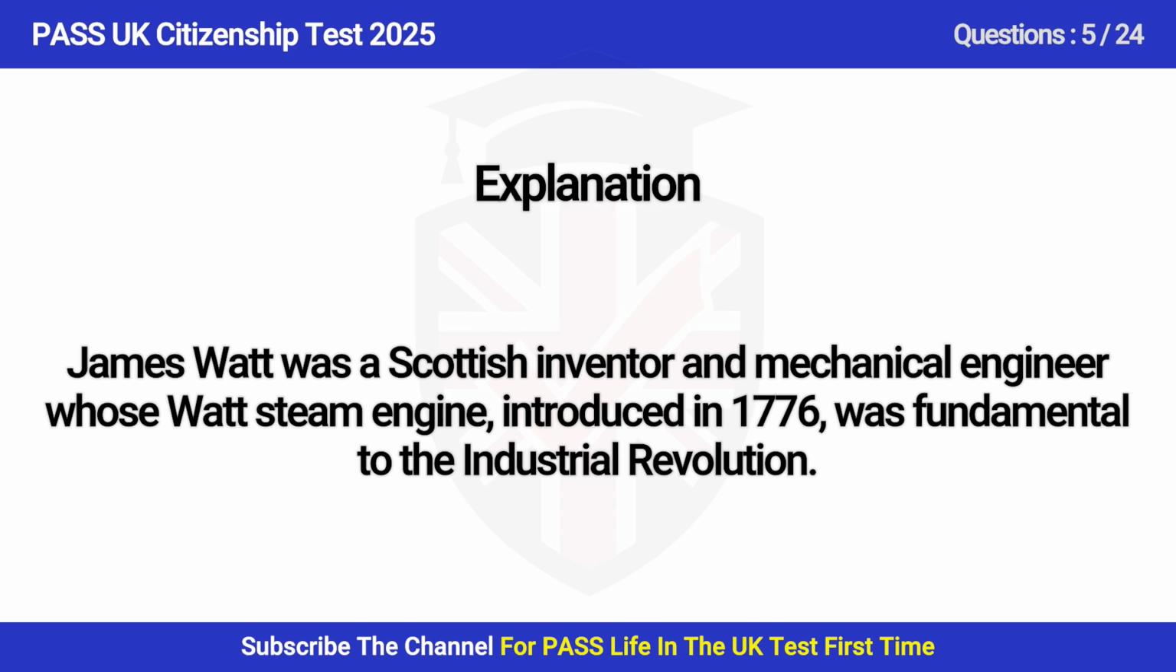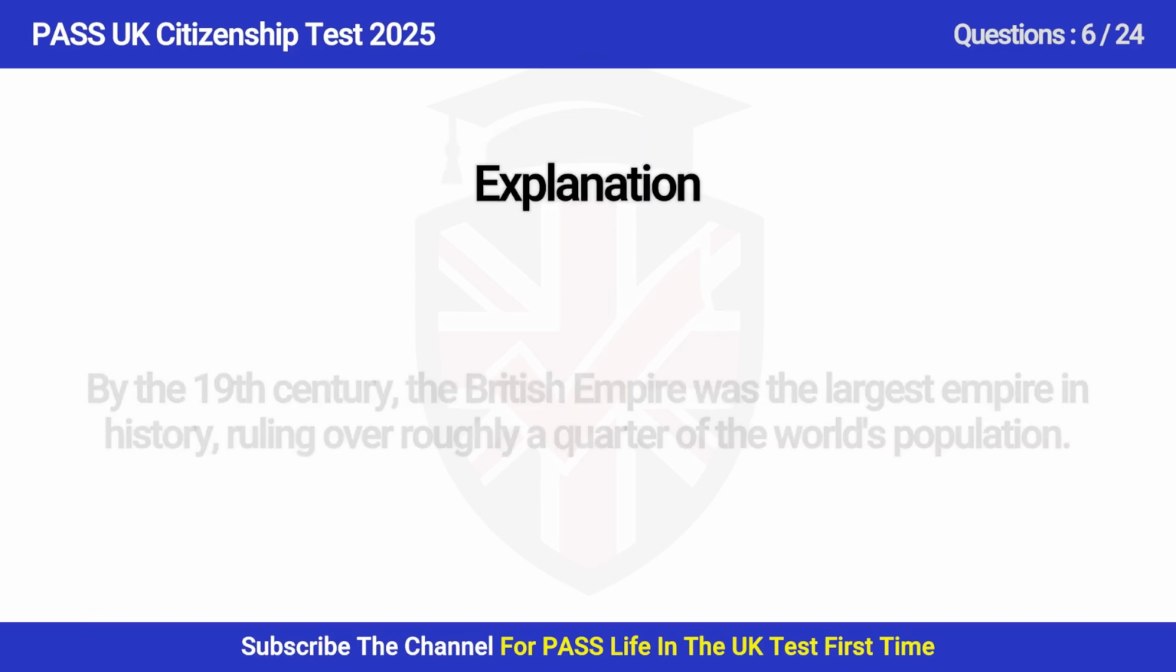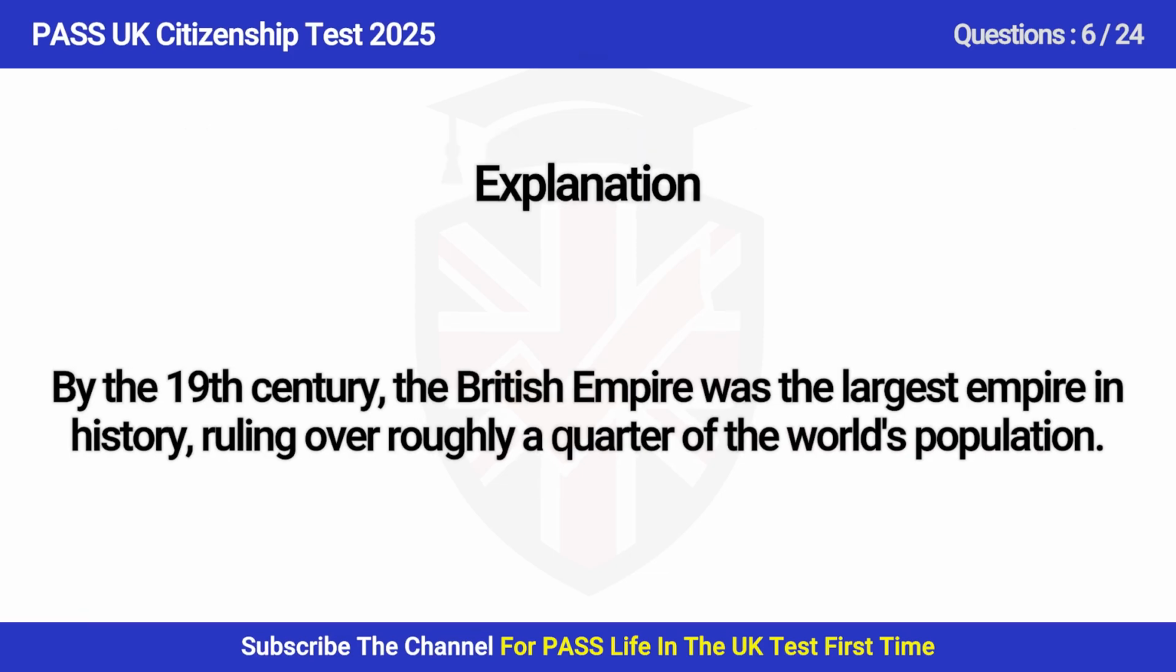Question 6. During which century did the British Empire reach its largest extent, covering almost a quarter of the world's land surface? A. 18th Century, B. 19th Century, C. 20th Century, D. 17th Century. Answer is B. 19th Century. By the 19th century, the British Empire was the largest empire in history, ruling over roughly a quarter of the world's population.